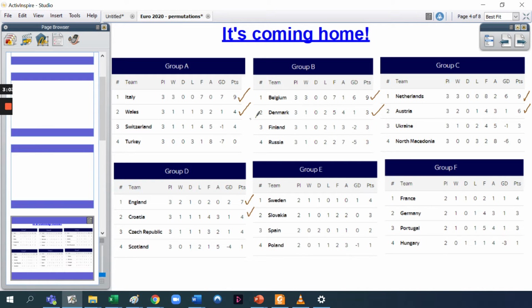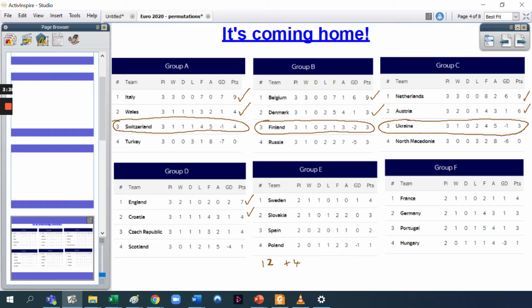But it's not just these top 2 that go through. For the knockout stages, you can see there's going to be 2, 4, 6, 8, 10, and 12 that will eventually go through. But the rules and the format of the competition now say that in order to have a knockout stage, we can't just have 12 teams, because then it won't lead us through to a final. We need to have an extra 4 teams. So how are we going to pick those 4 teams? Well, we're going to have a look at the best third place teams. So everyone that finishes third.